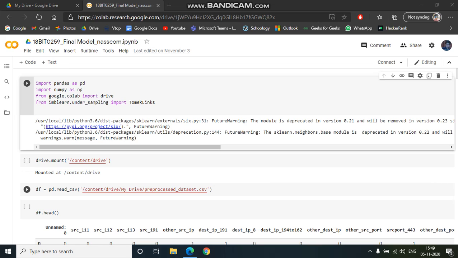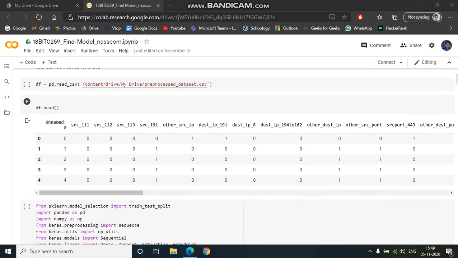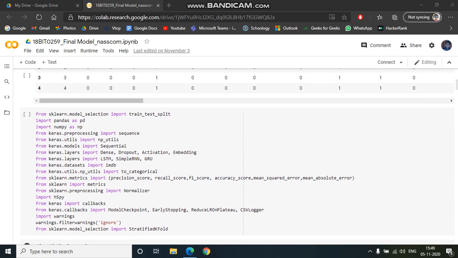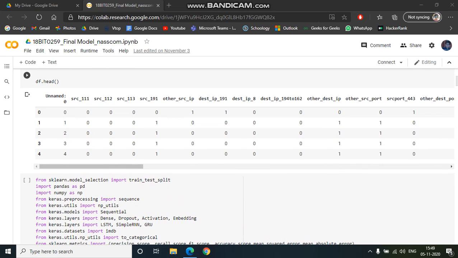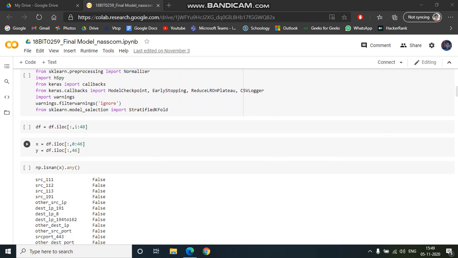As I told, this is the preprocessed data set that we are using, and then we looked at the head part, and you can see here this column is completely of no use for us. That is why we need to remove it. So here we have taken columns 1 to 48, and the zeroth column we have neglected, and here 0 to 46 and 46, this is basically to divide data into input as well as output labels.